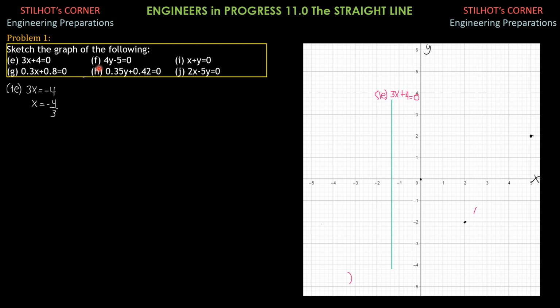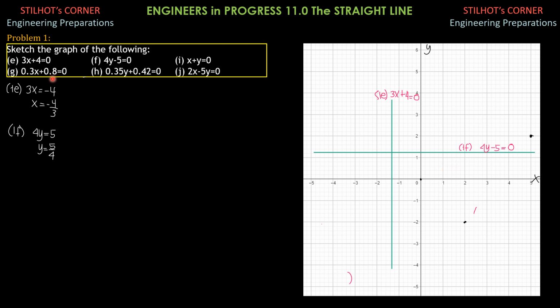Then we proceed to f. For 4y minus 5 equals 0, y is 5/4 or 1.25. That's a horizontal line. Since the constant is 5/4 or 1.25, that's a horizontal line 1.25 above the x-axis, as shown in this figure here. So this is the graph of 4y minus 5 equals 0, 1f.